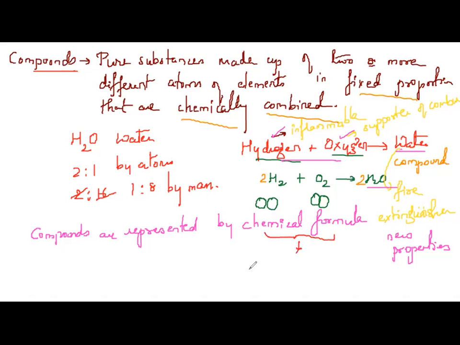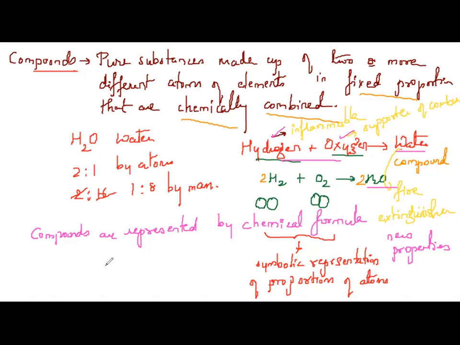It is symbolic representation of proportions of atoms that constitute a particular compound.